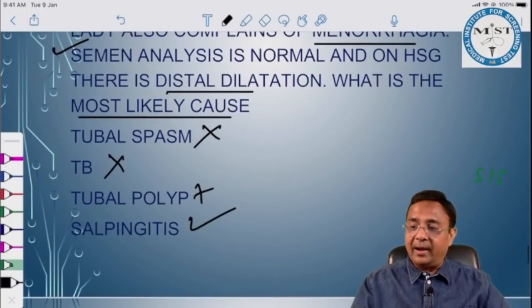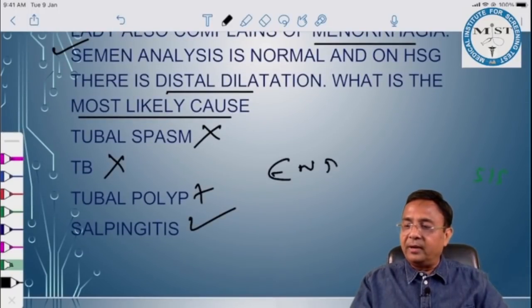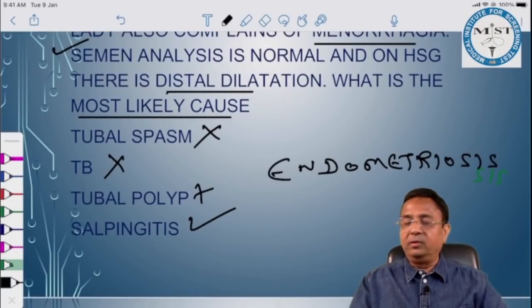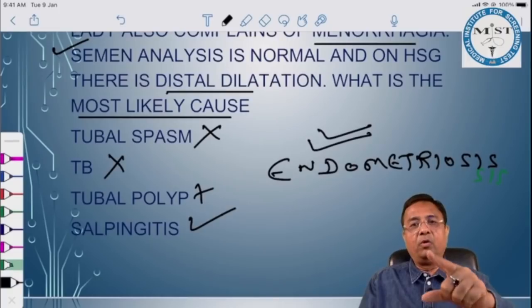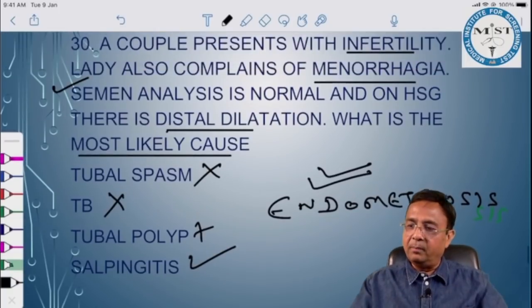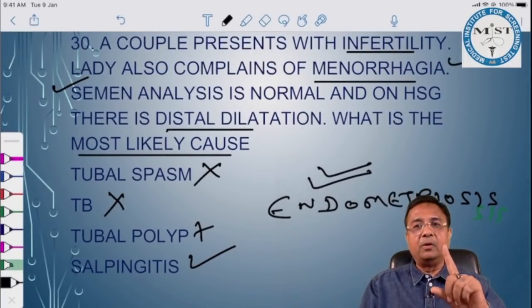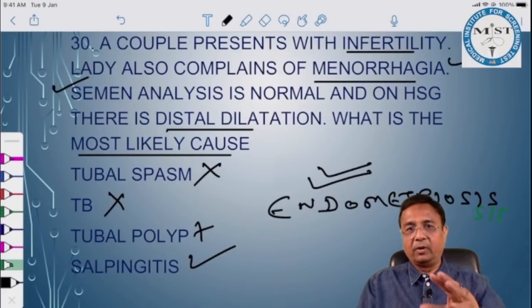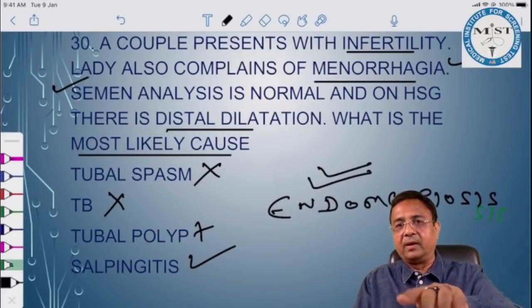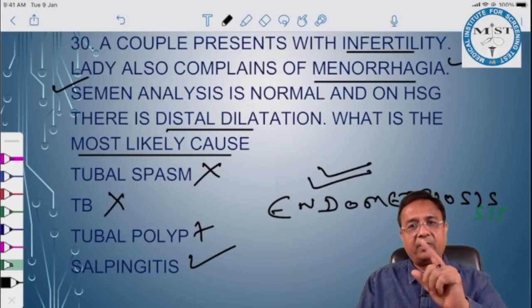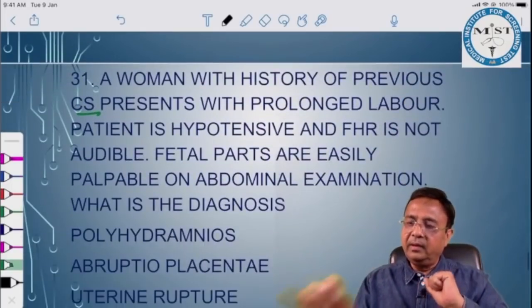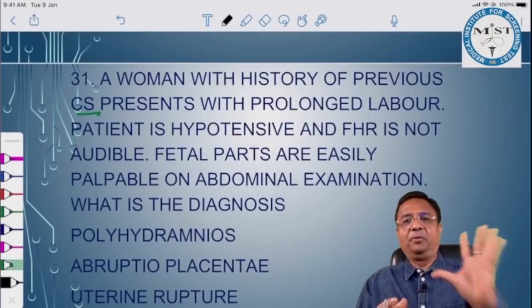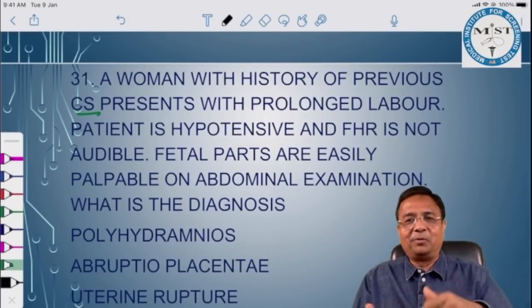Some students said that there was an option of endometriosis as well. If endometriosis and salpingitis were both given in the options, I would go in favor of endometriosis because of the word menorrhagia. Fine. So if endometriosis was there, that would be the best answer. If it was not there, salpingitis would be the answer. All the questions, I'm so happy.